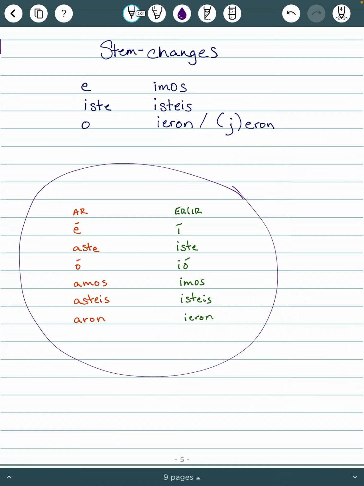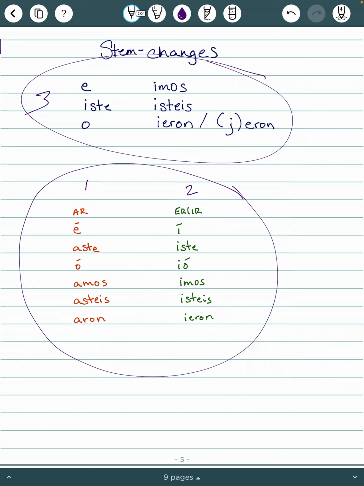In the present tense, you learned AR verb endings, ER verb endings, and IR verb endings. In the preterite tense, it's like you have list number 1, that's AR verb endings. You have list number 2, which is ER and IR verb endings. And then we have list number 3, which is stem change verb endings. So we do have to memorize a third set.